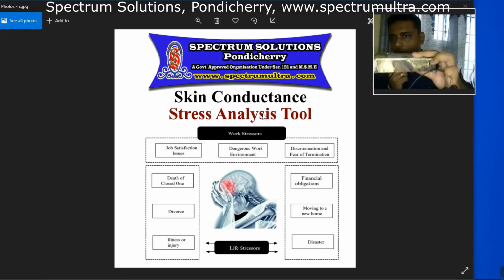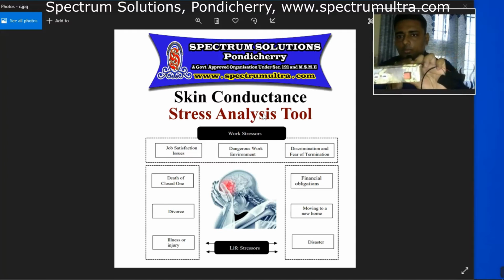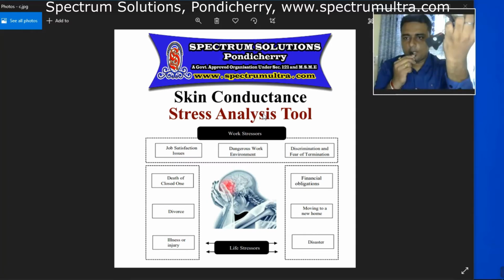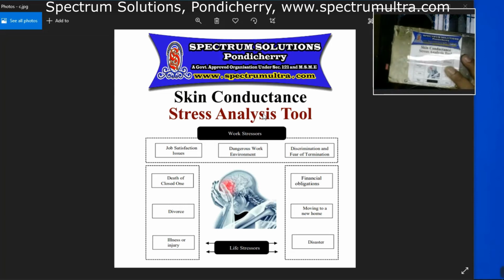In this there are two batteries, so we have given two charging ports, from which you can charge the device. I hope you can see the charging ports, and there is a red switch. That switch is just to power on the device, and these are the probes that you have to wear on the finger so you will be able to get the reading correctly. Hope it's clear to you.